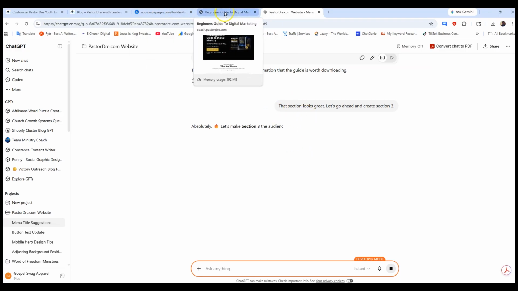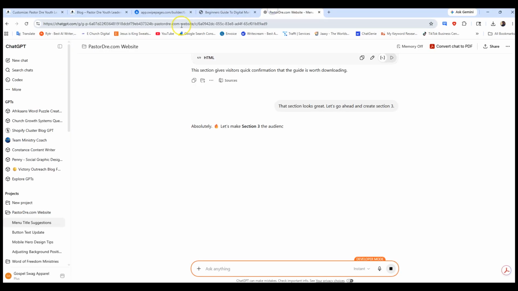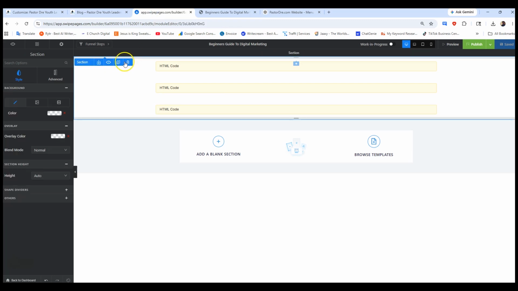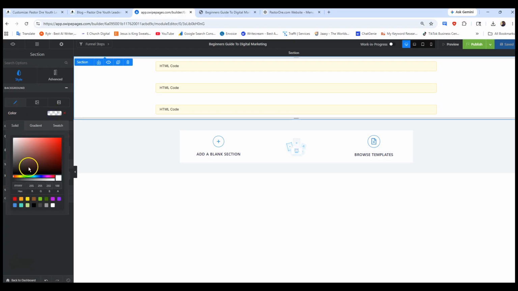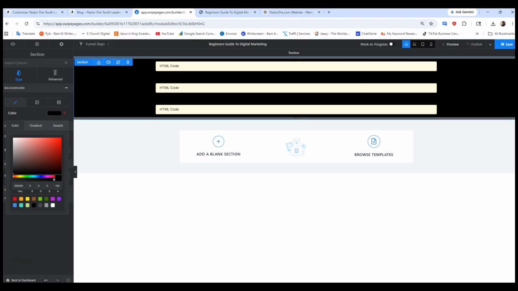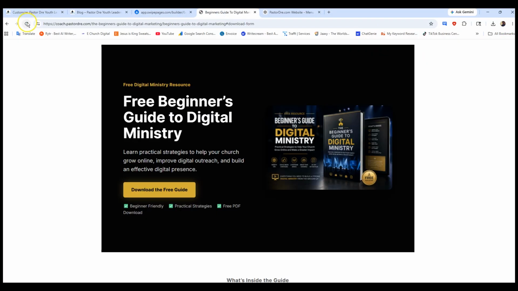All right, so let's go. I'm thinking I should put a black background also, but let me see. While it's creating that code, let me see how a black background will look. So in Swipe Pages, I can click on the background. I can go to color, and I can select what color I want. Right now it's white, so I'm thinking black might look cool. Let's go ahead and check it out. I'm gonna click save, publish. Let's hit refresh.